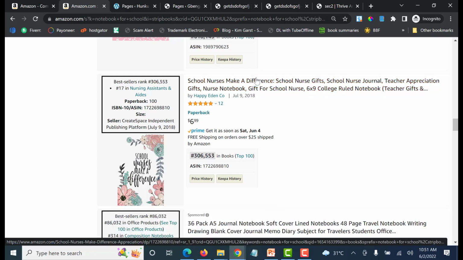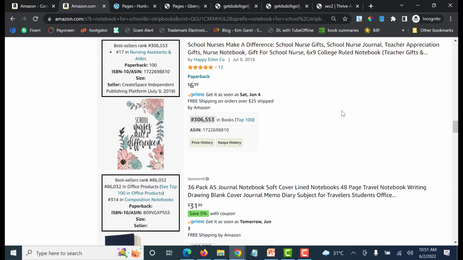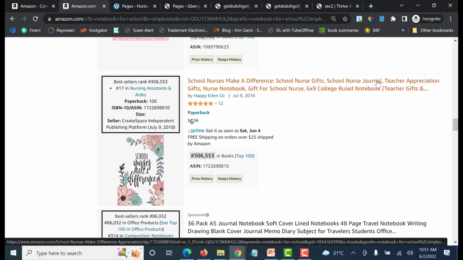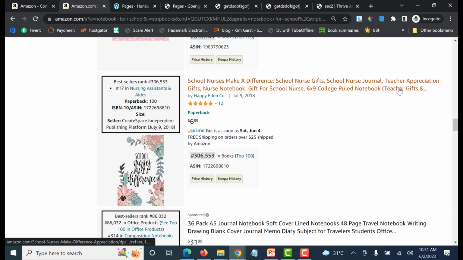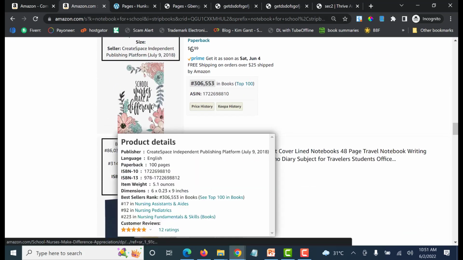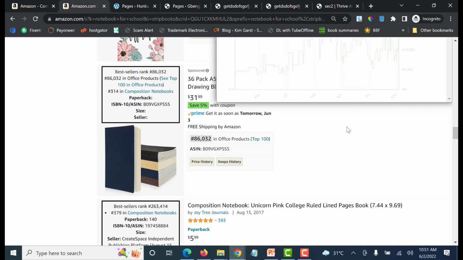So I can change it to make school nurses make a difference. I can create something similar, then target all these keywords, right? School nurses gift, school nurse journal, teacher appreciation gift, nurse notebook, gift for school nurse. You know, these are the keywords they're targeting. So I can actually run with this now and start getting some sales. You can see the cover, just simple. Put a flower here, blah blah blah. You put it in the middle, then you're done.